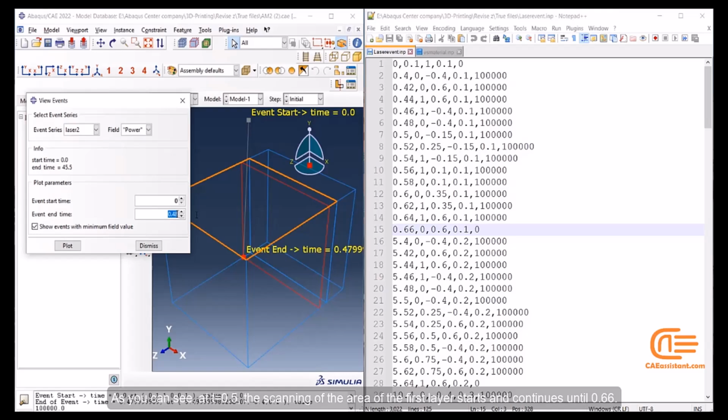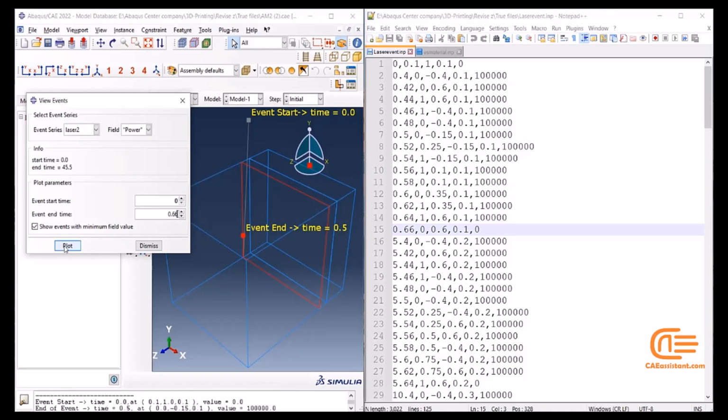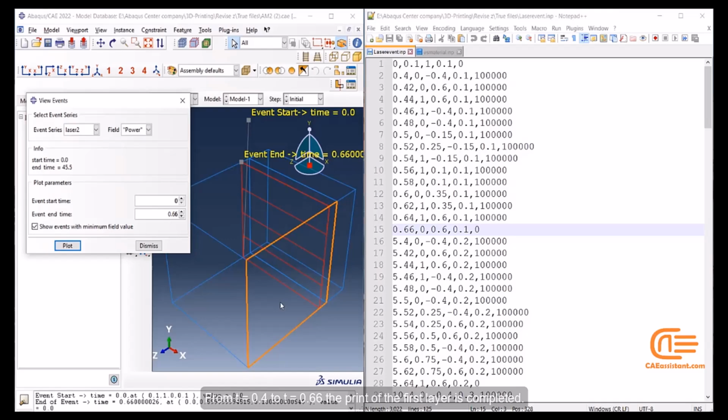You can see at t equals 0.5 the scanning of the area of the first layer starts and continues until 0.66. From t equals 0.4 to t equals 0.66, the print of the first layer is completed.